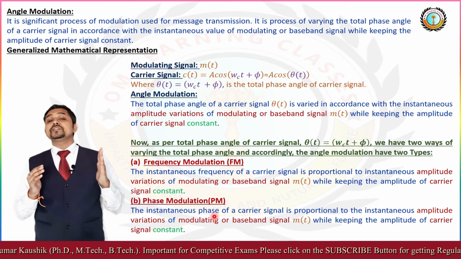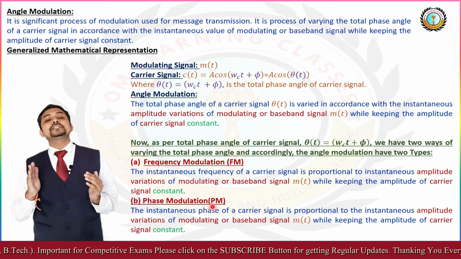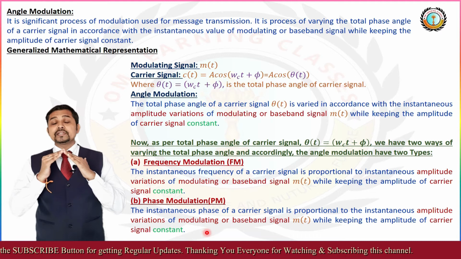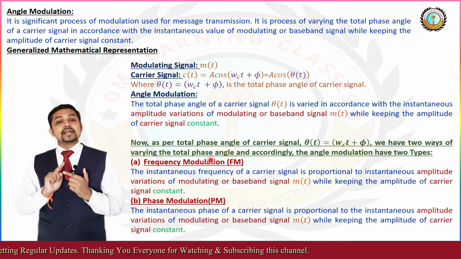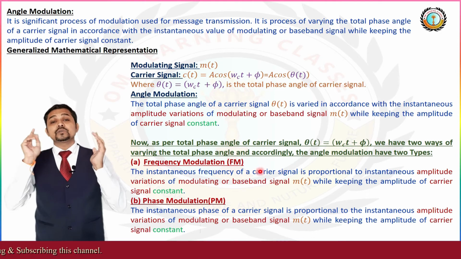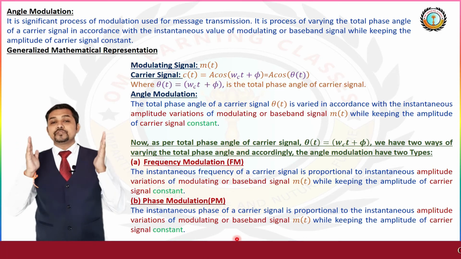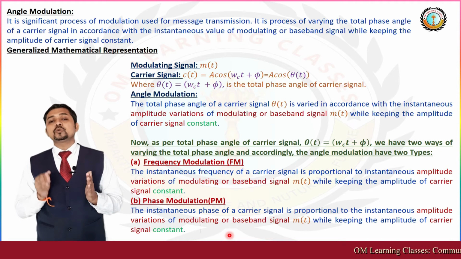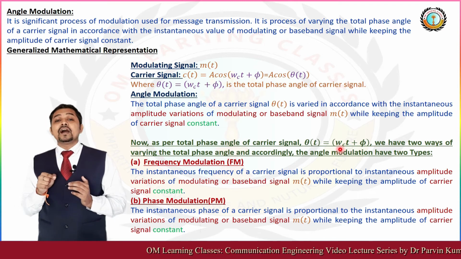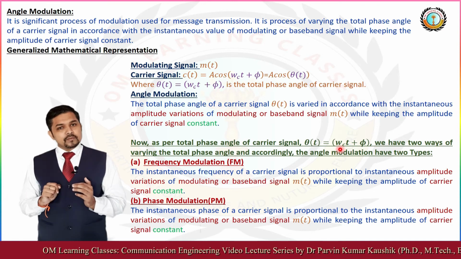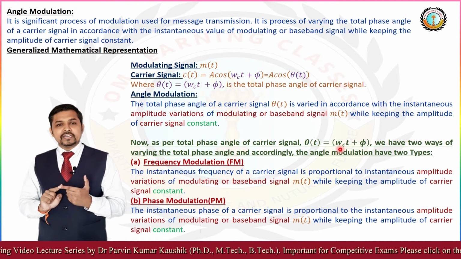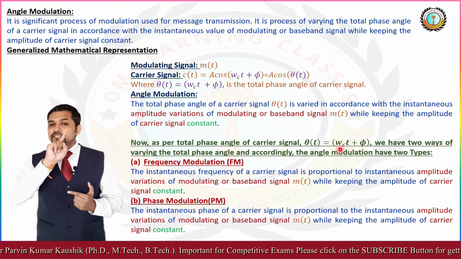One branch is related with phase modulation and another branch is related with frequency modulation, and both are related with the total phase angle of the carrier wave, and that total phase angle is theta t, that is equal to omega ct plus phi. Omega ct is equal to 2 pi fct, and if this fc is varied according to amplitude variation of the modulating signal, then it becomes fi, and as per this fi, this is known as frequency modulation.